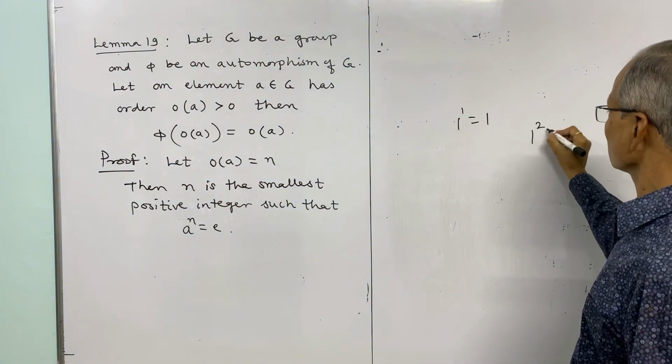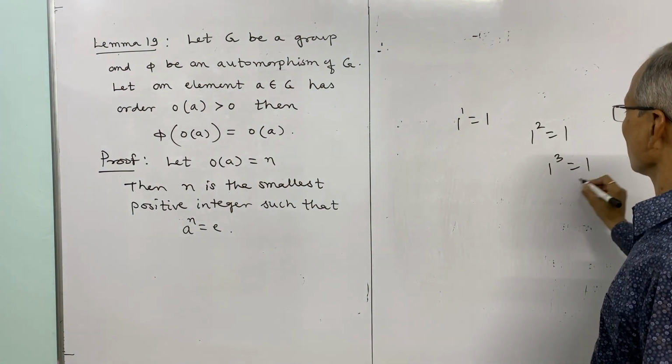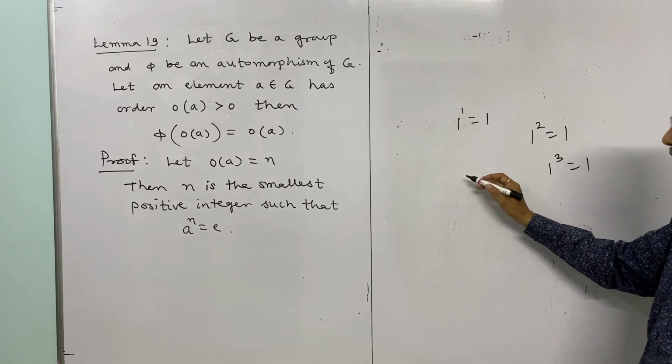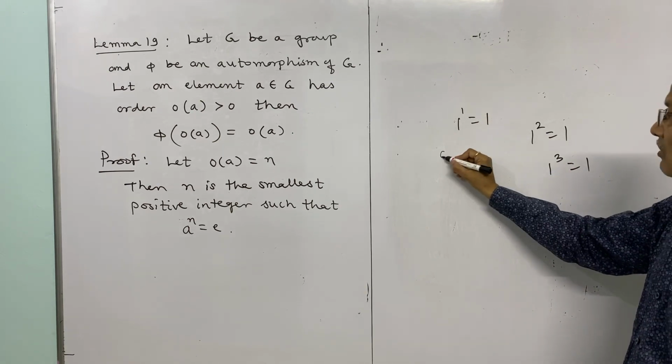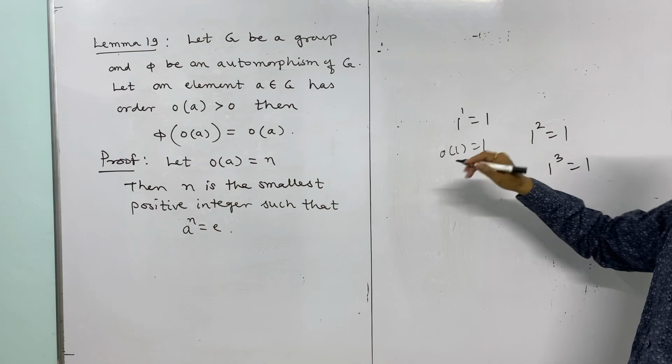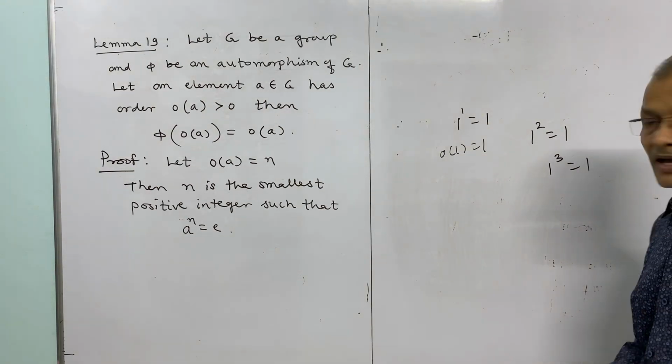We also have 1 squared is equal to 1, 1 cubed is equal to 1, but we take the least positive integer 1, and therefore the order of 1 is equal to 1 for the multiplicative group.